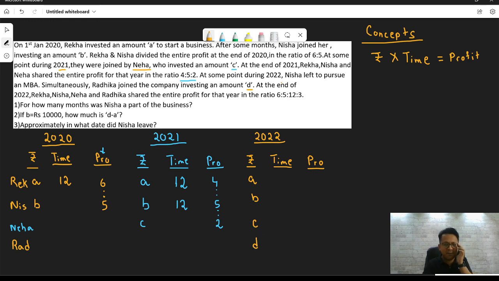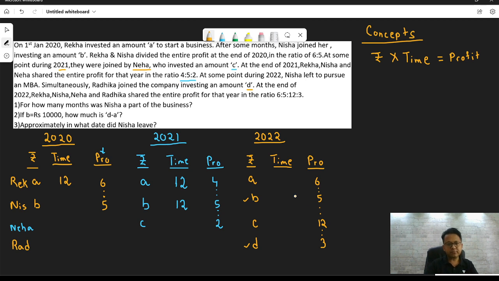They say at some point during 2022, Nisha left to pursue an MBA. So basically, there is a connection between B and D. When B leaves, D joins. And for the others, they don't say anything. Then they say at the end of the year, Rekha, Nisha, Neha, and Radhika shared the entire profit for that year in the ratio of 6:5:12. That's the ratio of profits.